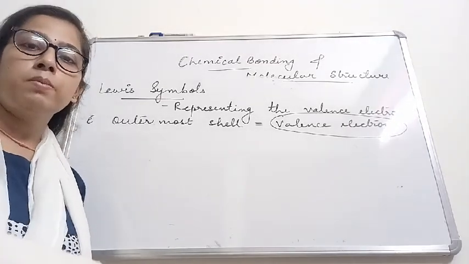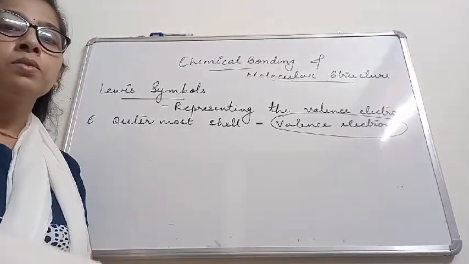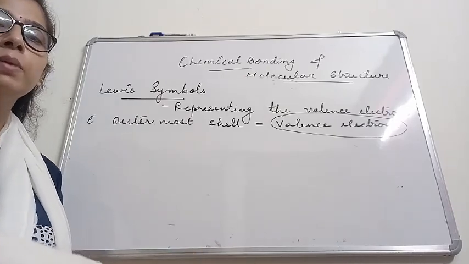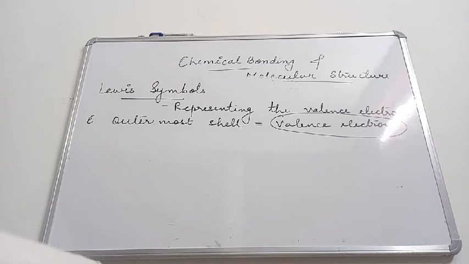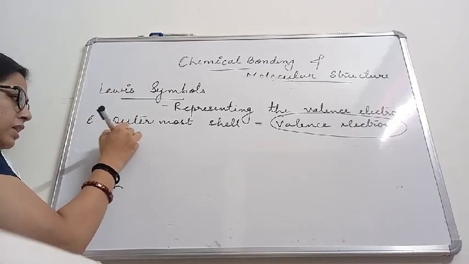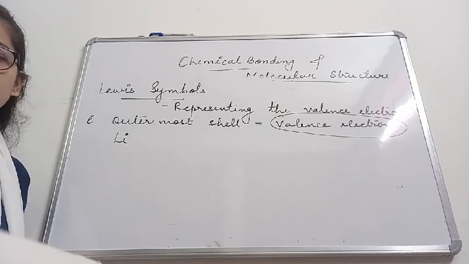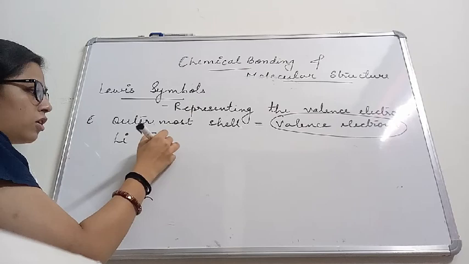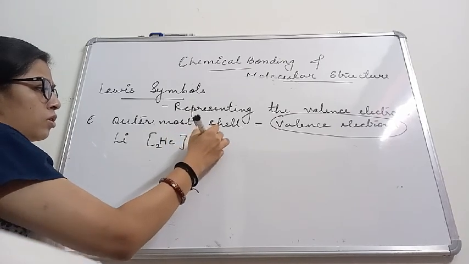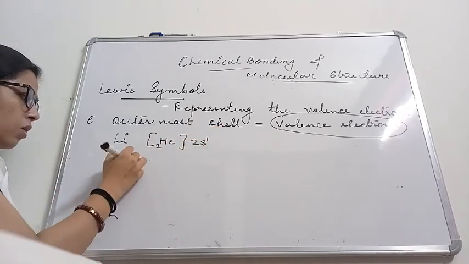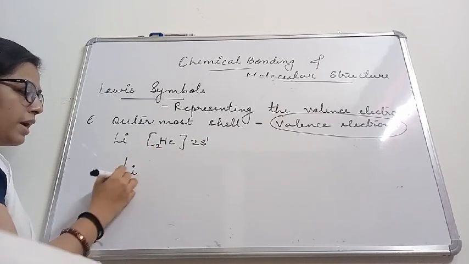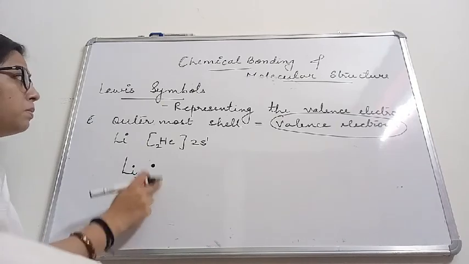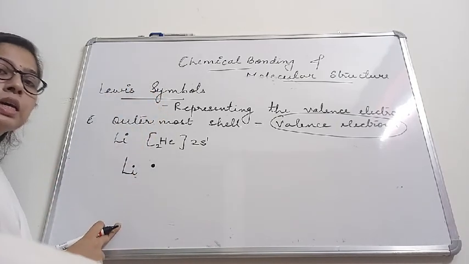And that's called the Lewis symbol or electron dot symbol, in which we write the atom and around it, how many valence electrons are present is represented by dots. For example, in the case of lithium, lithium has the noble gas configuration helium 2s1. So only one electron in its outermost shell. So we will write lithium, Li, with one dot. This is the Lewis symbol or electron dot symbol for lithium.